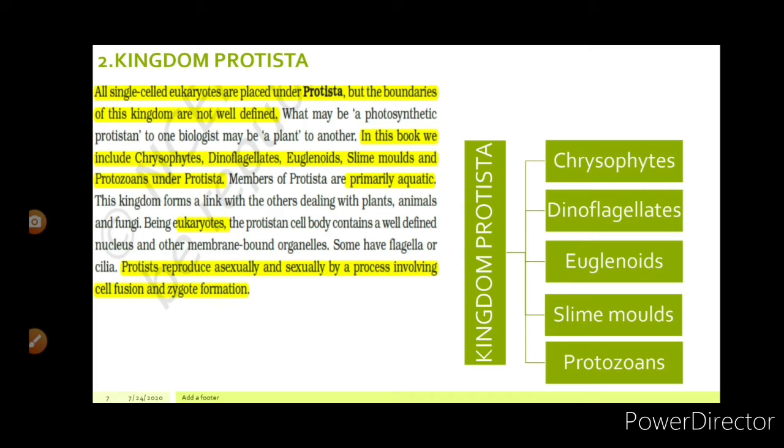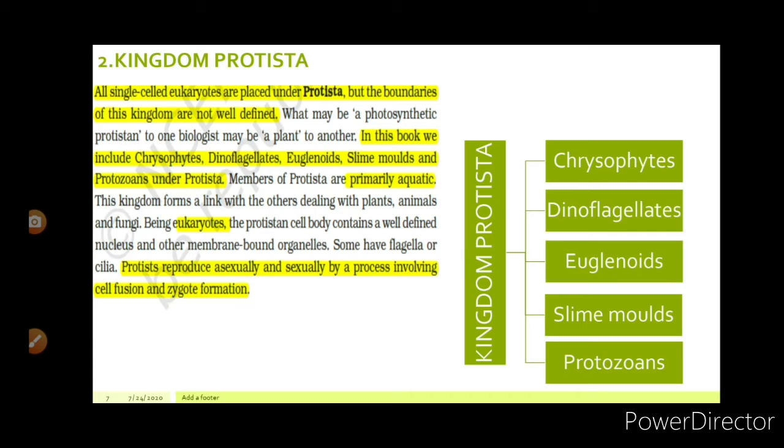So, from the NCERT point of view, we include chrysophytes. See the image on the right side: chrysophytes, dinoflagellates, euglenoids, slime molds, and protozoans. These five subcategories are classified under kingdom Protista.